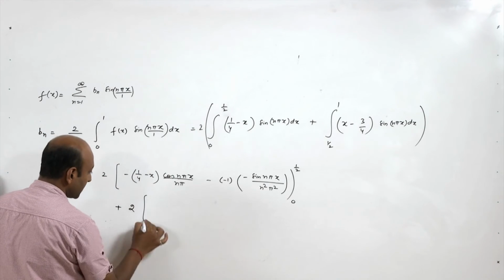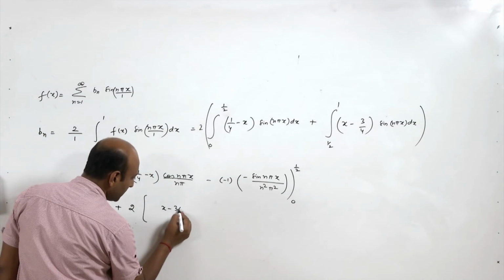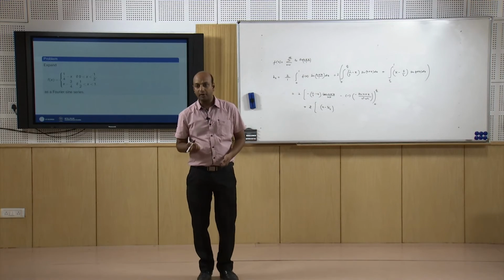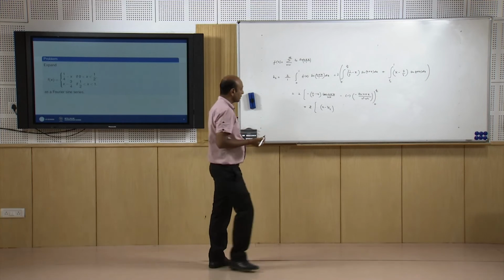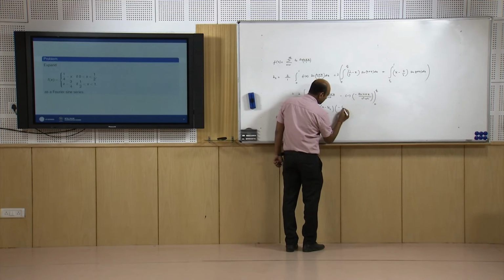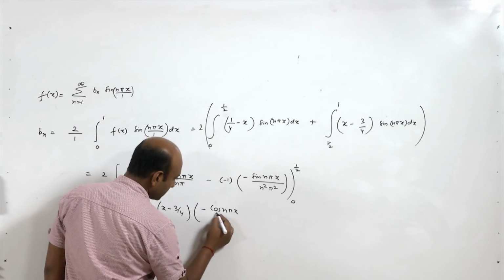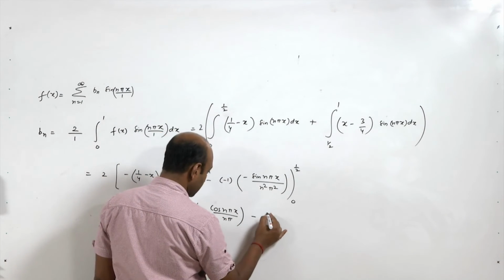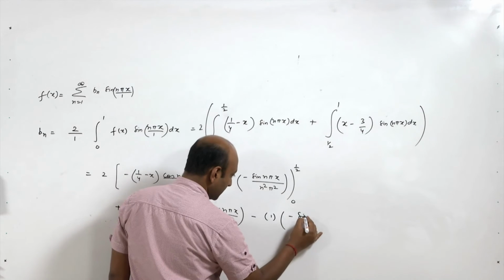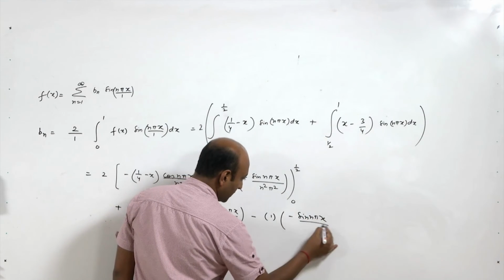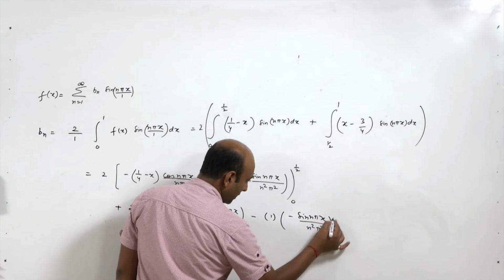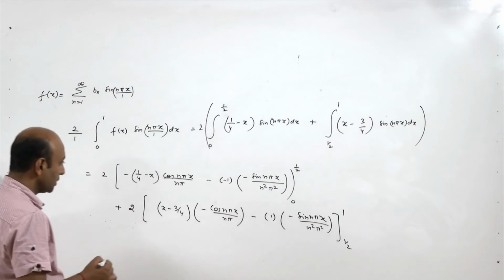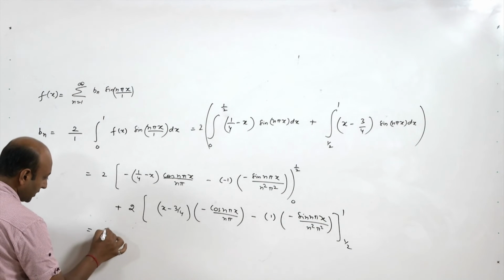For the second part it is x minus 3 by 4, which you can easily solve on your own. You can easily apply integration by parts and simplify to find the Fourier series expansion of this function. So, it is nothing but minus cos n pi x upon n pi, and it is minus plus 1 into minus sine n pi x upon n square pi square, varying from half to 1. After simplification, what will we get? 2 times.